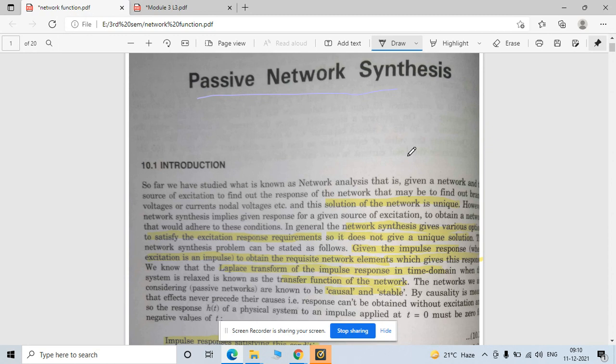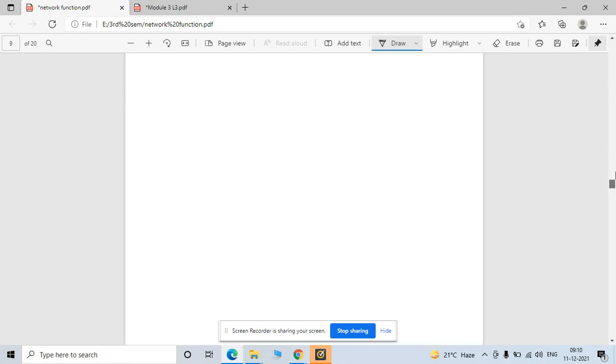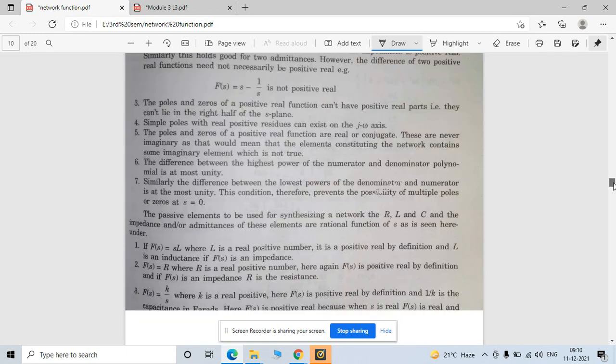If your function satisfies those conditions, you can say your function is a realizable function. If your function is a positive real function, that is a realizable function, then you can easily synthesize it with the process given here. By applying that process to the problem, you can synthesize your network and easily draw your actual circuit.